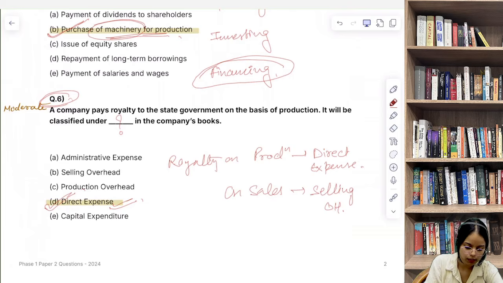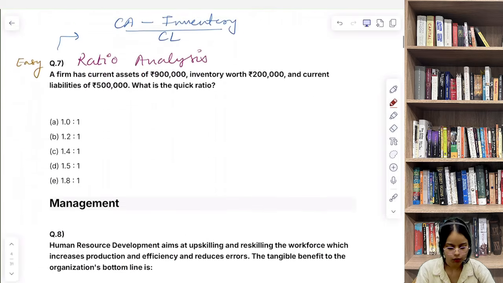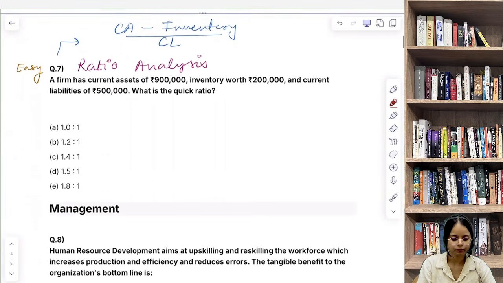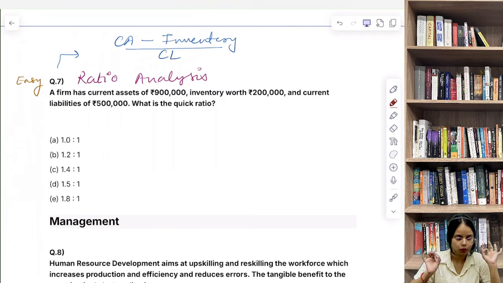So that was a moderate type of question. अगर आप royalty के बारे में जानते हैं, royalty on production, on sales जानते हैं, then you can easily answer this question. So now let's discuss question number 7, that is a firm has current assets of 9 lakh, inventory worth 2 lakh and current liabilities of 5 lakh. What is the quick ratio? Very simple, very easy question.